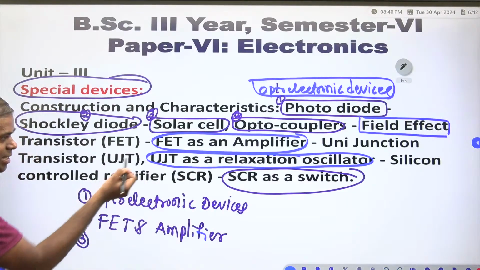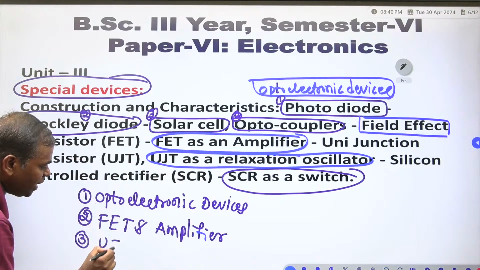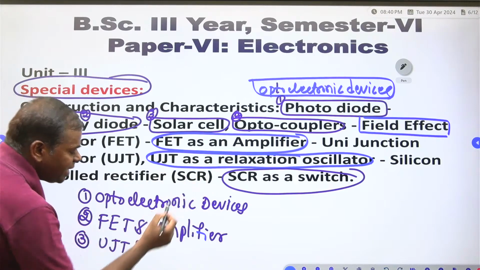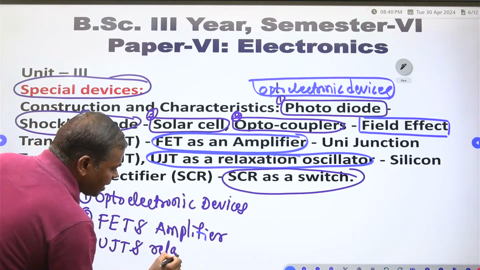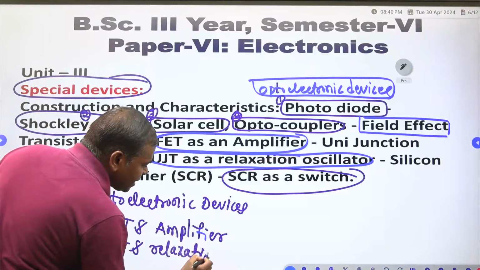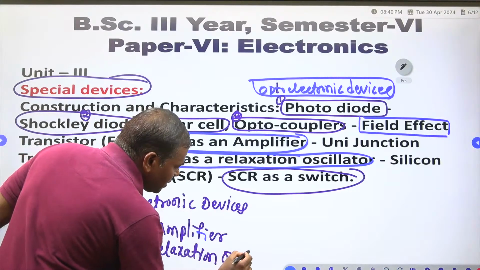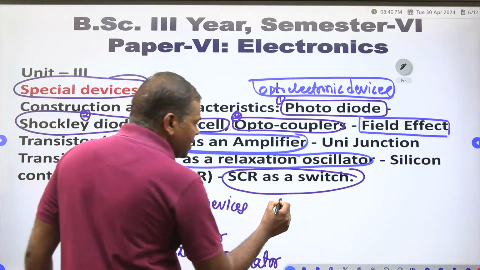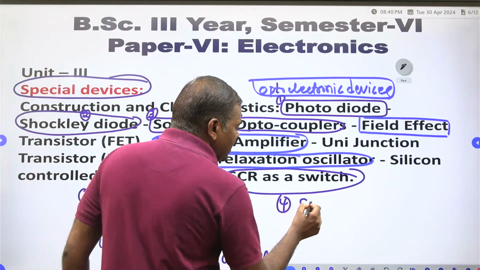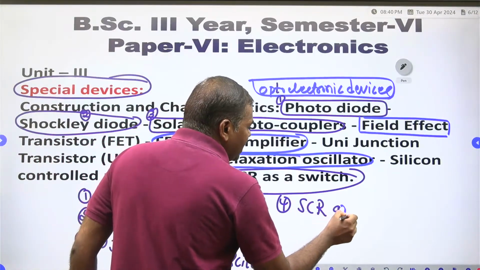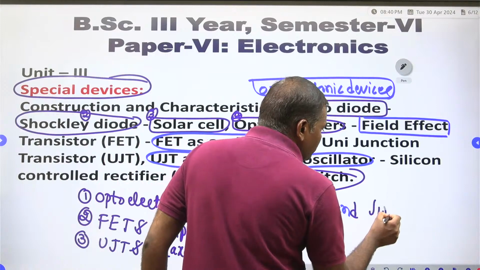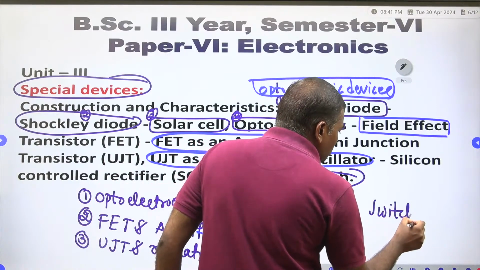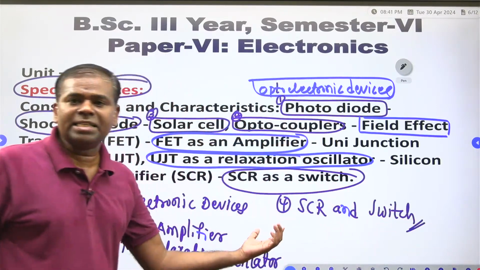The third one is UJT, unijunction transistor, and its application is a relaxation oscillator. The fourth one is SCR, silicon controlled rectifier, and its application is a switch, acting as a switch.